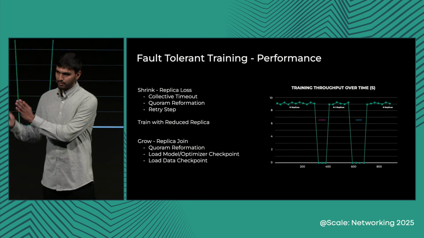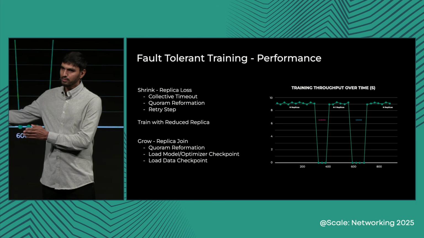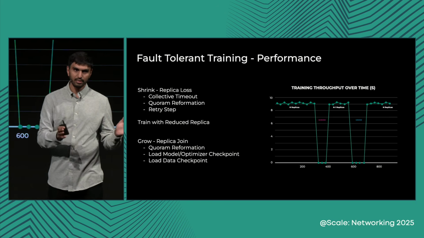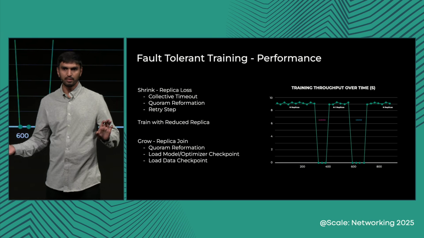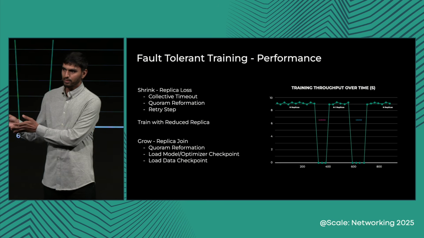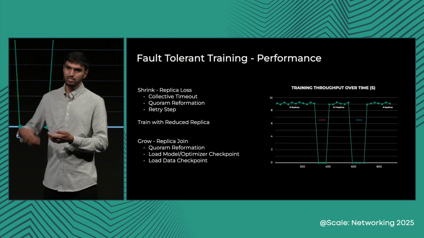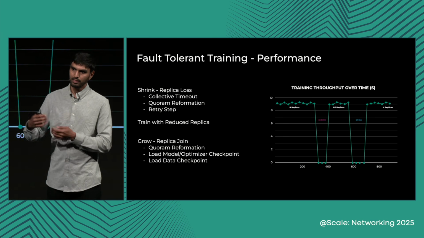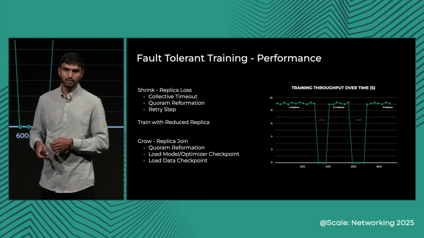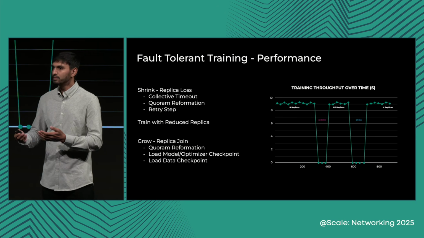Then the replica that was down will take its own time to come back up, initialize, and request to join the quorum. At which point, all the replicas that were training already will stop. They'll allow the new replica to join in. The key thing here is that the new replica needs the model state and the data. So it gets the data from the most recent checkpoint that it failed at. And it gets the model state from the healthy replicas that were training while it was down. Once this is retrieved, all the replicas will start performing the training steps again.